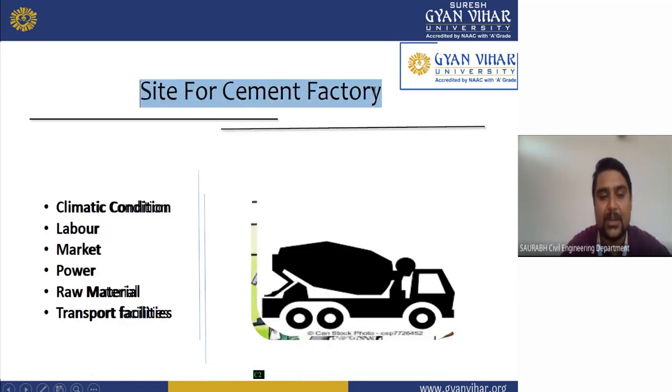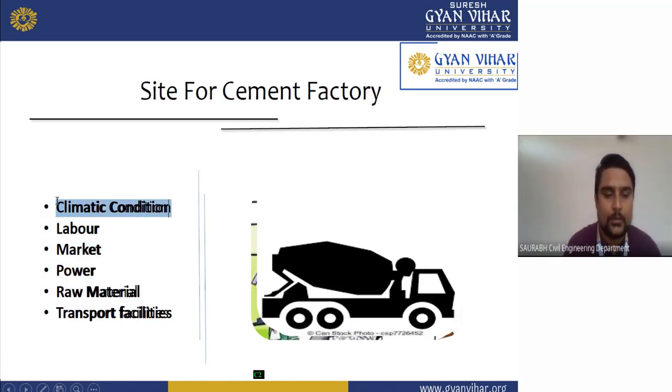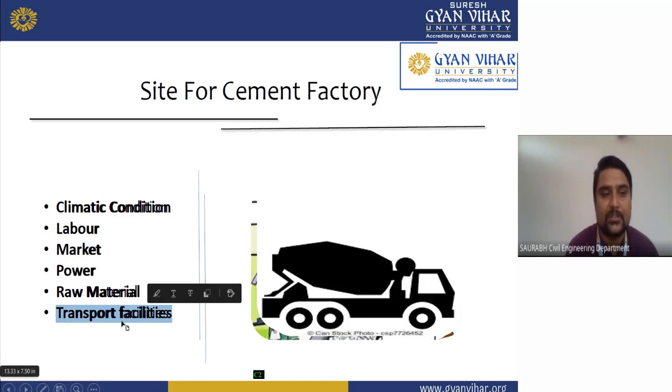Now we will see the site for the cement factory. We have to observe these things as mentioned here. First one, we will see the climate condition. The climate condition of that site should be according to our use. Labor should be easily available. Market should be near. Power, means power supply, should be there. Easy raw material should be available there. And transport facility, this is a very important thing.